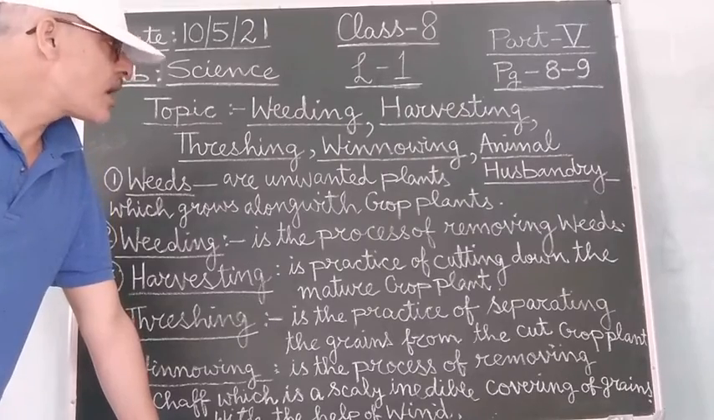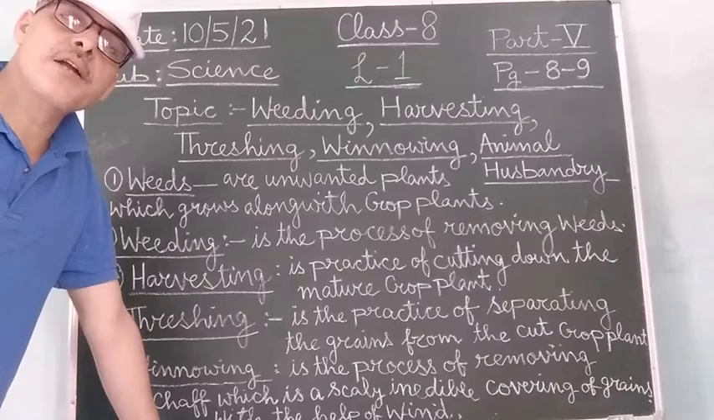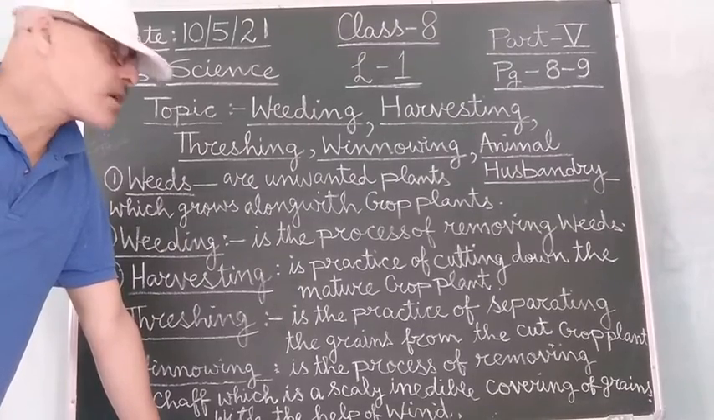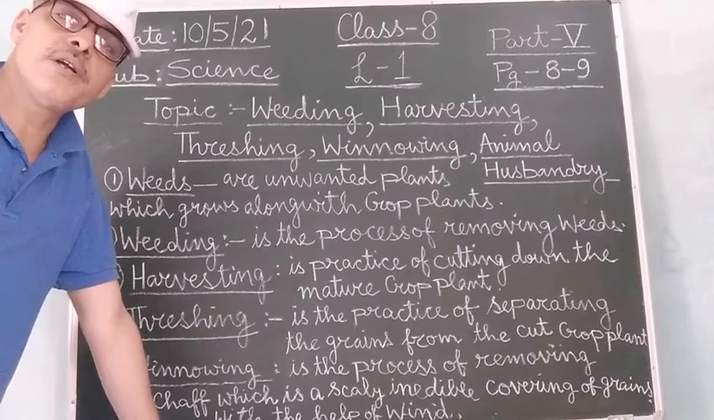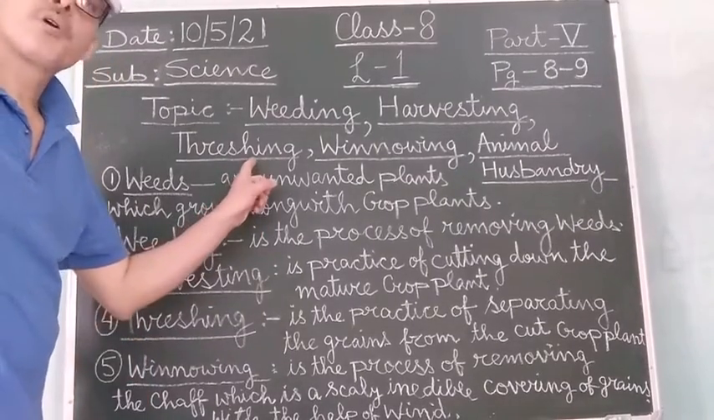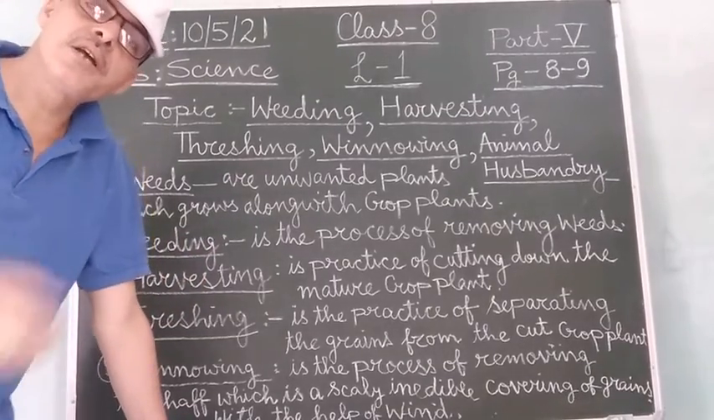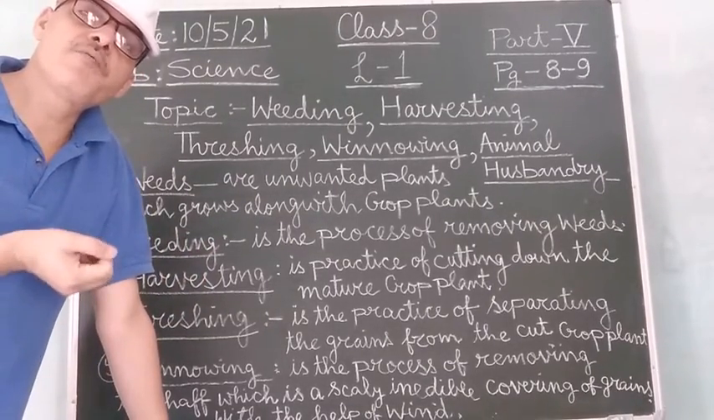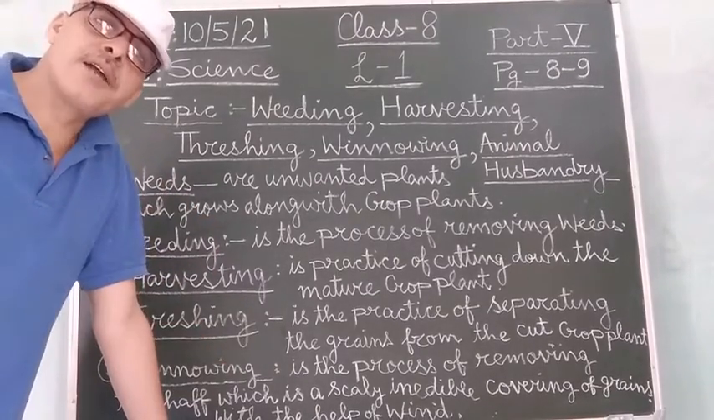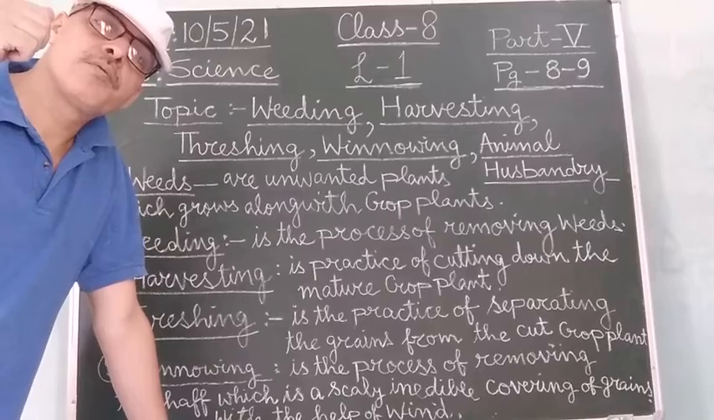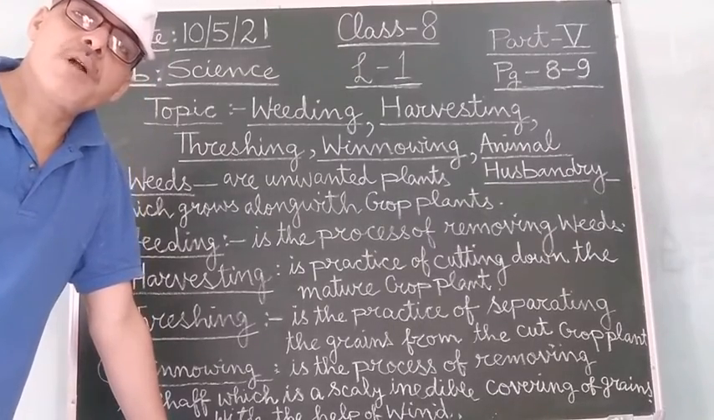Now students, I will tell you about some of the methods by means of which we can control or remove the weeds during the process of weeding. There are two methods. First is the manual method. In this method of weeding, the farmer catches the whole plant and uproots it from the soil. This is the manual method.